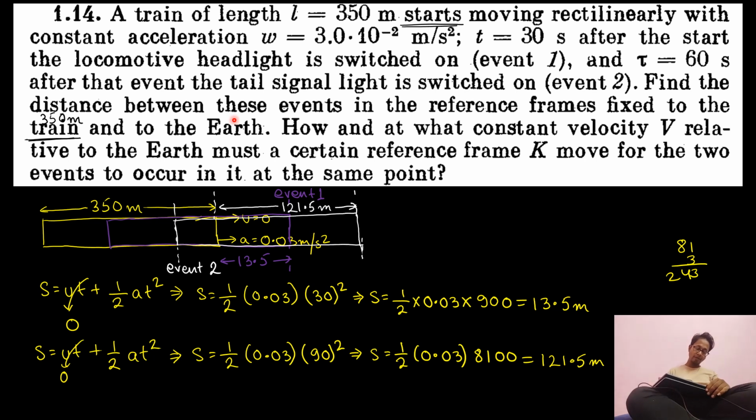Now the second part of the question is to find the distance between event 1 and event 2 with respect to earth. So with respect to earth, the distance between event 1 and event 2 is this much distance. The problem is how do I calculate this much distance? See, I know the length of the entire train.